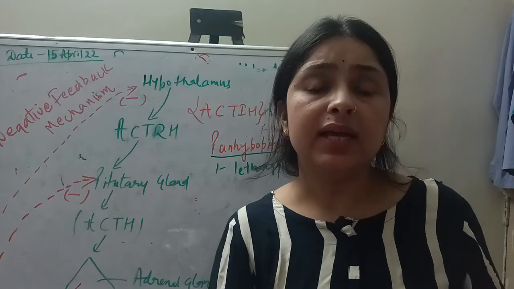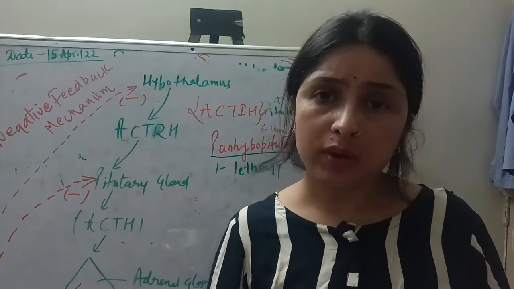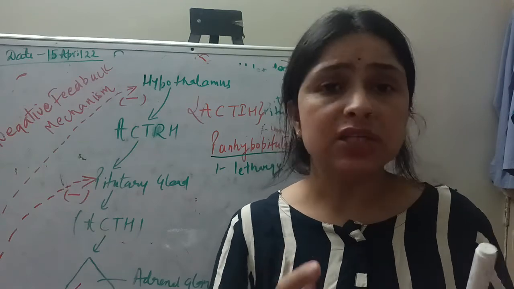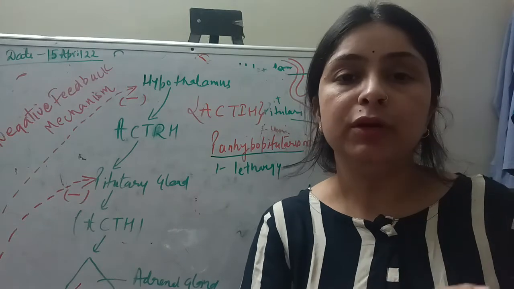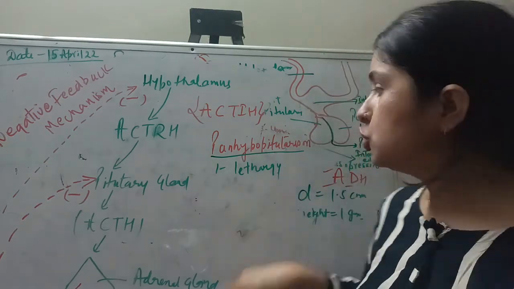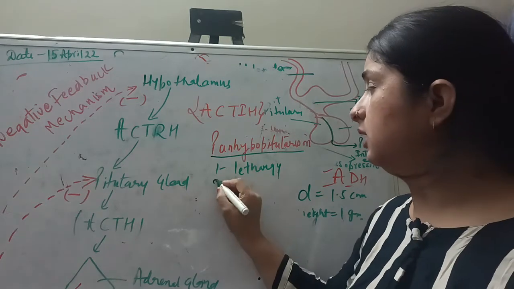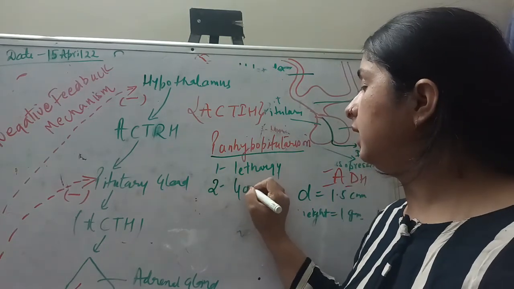And it happens only with the help of some hormones like thyroid, ACTH. So these hormones are not there, because this is a condition where the anterior pituitary gland stops secreting the hormones from itself. So first symptom you will see is lethargy, and second symptom you will see is gain in weight,